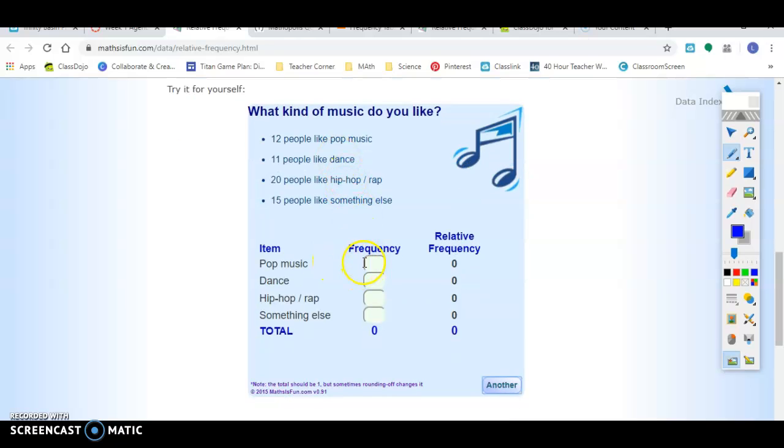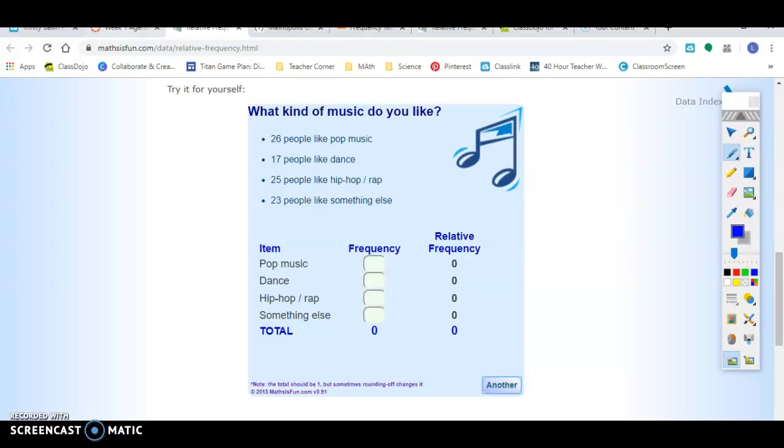So it says that 12 people liked pop music, 11 people liked dance, 20 people liked hip hop, and 15 people liked something else. So then it gives you the total and your frequency here on how many times. Now to find the relative frequency, after you read this page, you'll see that to divide 12 by 94, you would get 0.128. And then to make that a percent, you would just move that decimal point over. So I would practice a couple of these, and it's online, so all you're doing is writing the frequency, and it gives you the relative frequency.